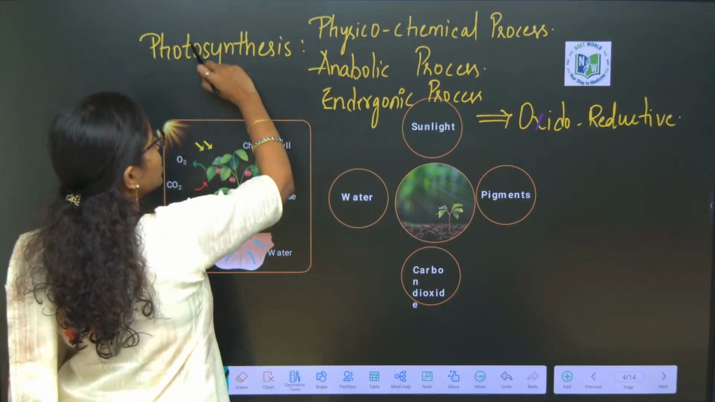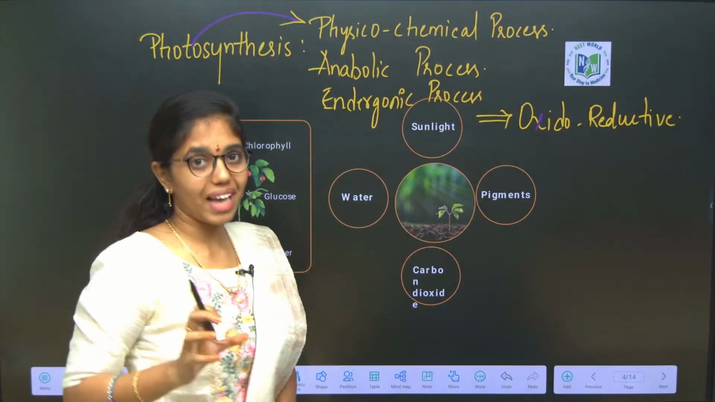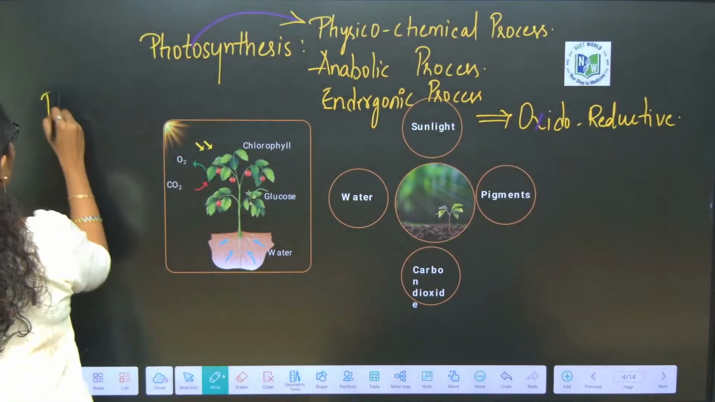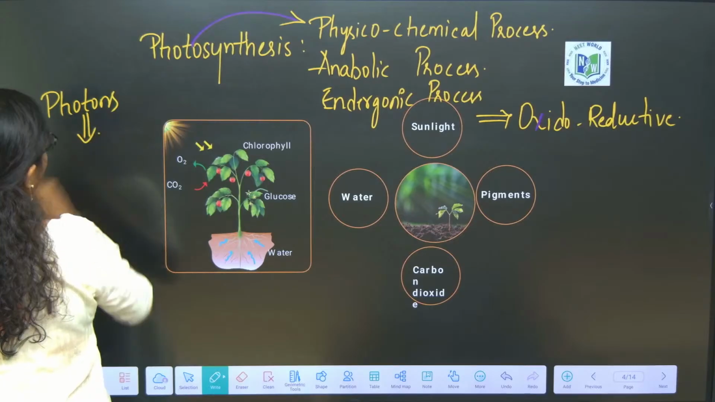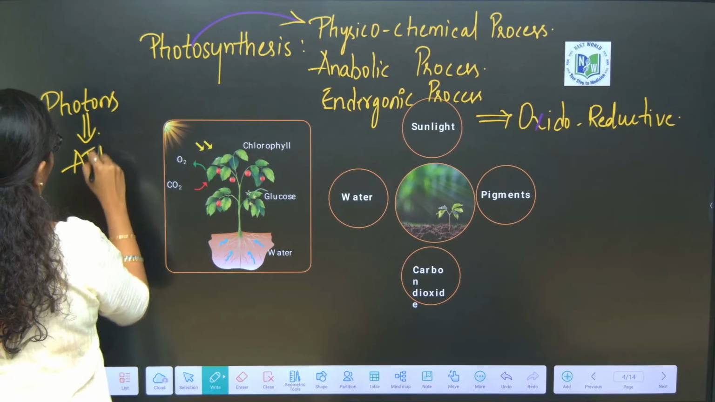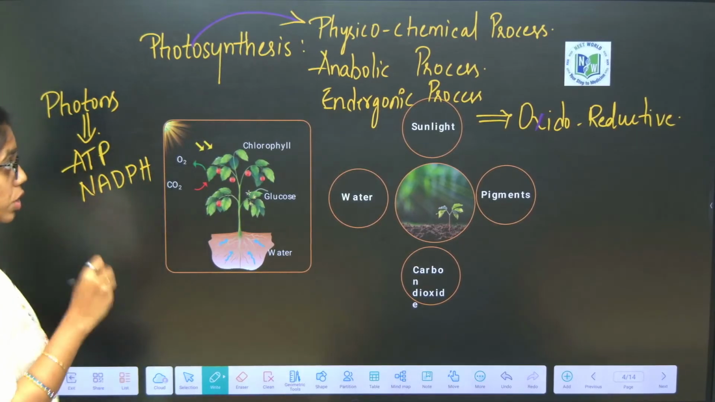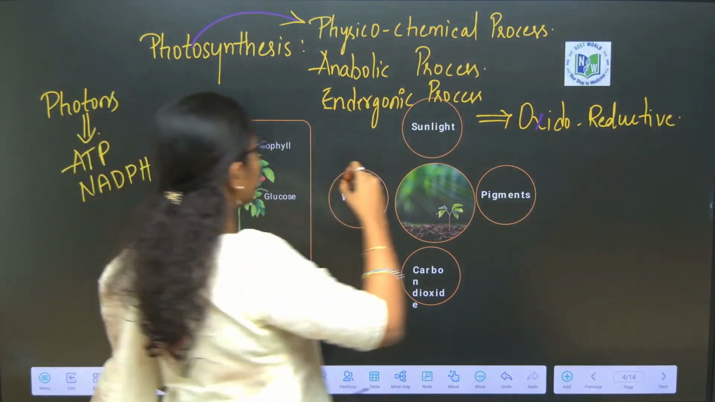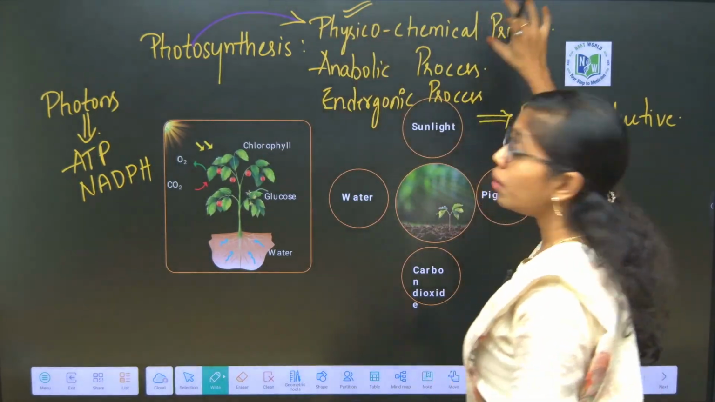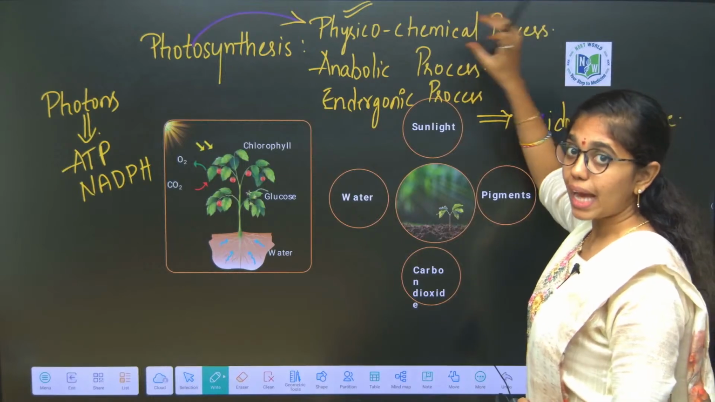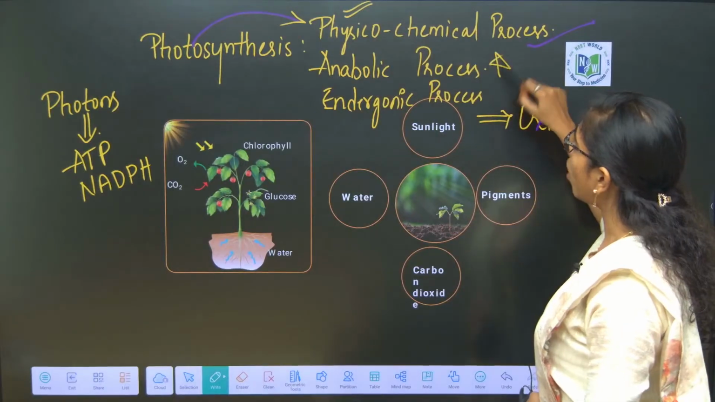Photosynthesis is said to be a physico-chemical process because the physical form of energy, that is photons, is converted to the chemical form of energy, those are ATP and NADPH. Physico-chemical process, what does it mean? The physical form of energy, that is photons, is converted to chemical energy, that is ATP and NADPH. Clear, right? Next, it is said to be an anabolic process.